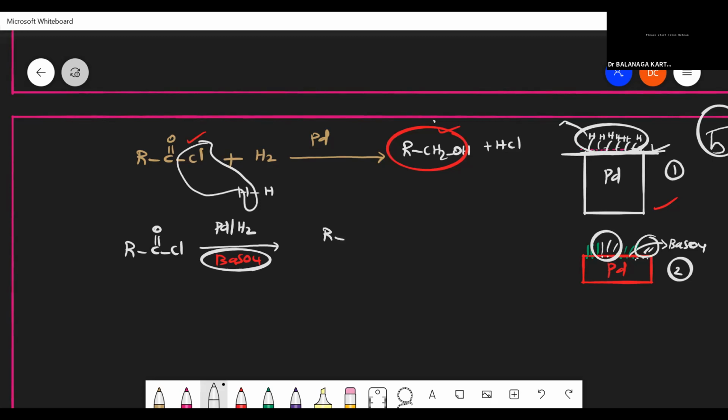That's why it can stop the product at aldehyde. Generally, from acid chloride to alcohol, it won't go straight away; via aldehyde only it forms alcohol. But if you use barium sulfate, it stops the reaction at the aldehyde itself. There is no further reaction because more hydrogen is not available on the surface of palladium. Is that clear or not? So this is a partial reduction.